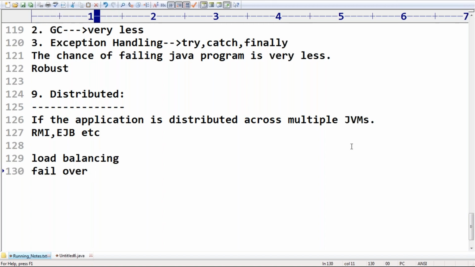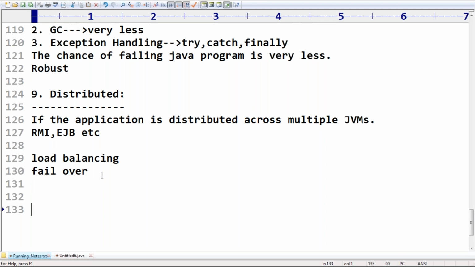Suppose the same application is running on two machines and by mistake one machine goes down, no issue at all, the second machine can provide support. Next, when heavy traffic is coming, both machines running the same application can support the end users. Load balancing and failover are advantages of distributed programming.